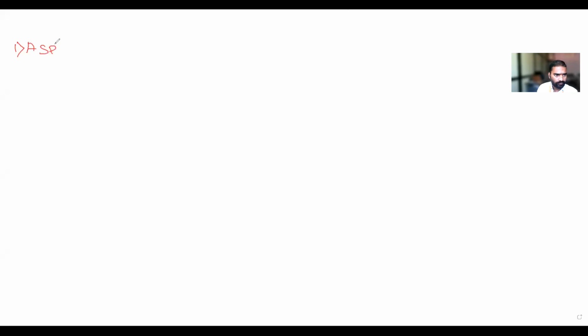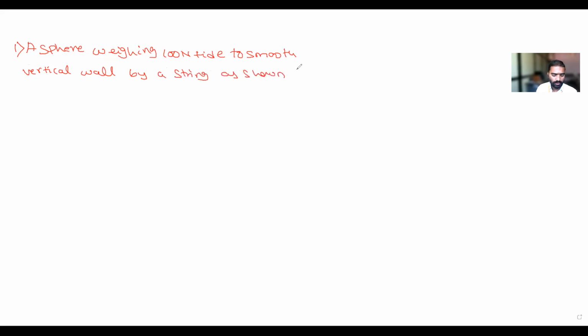A sphere weighing 100 Newton, tied to a smooth vertical wall by a string, as shown in figure.